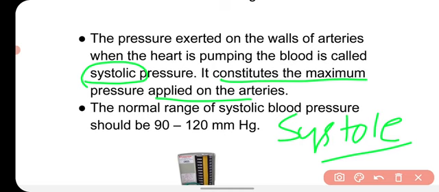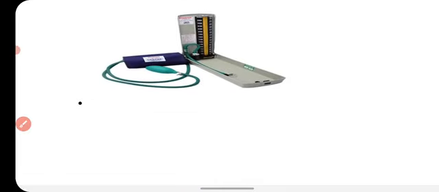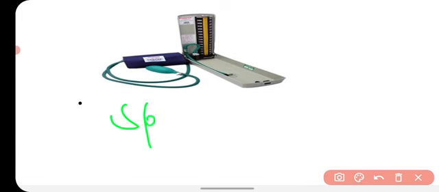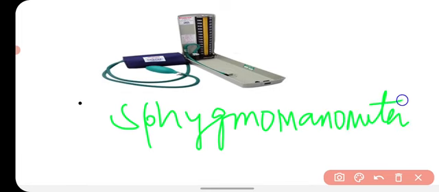And when our heart gets relaxed, it is called diastole, and at that time the pressure is minimum. There is an instrument called sphygmomanometer. This sphygmomanometer is used to measure the blood pressure.